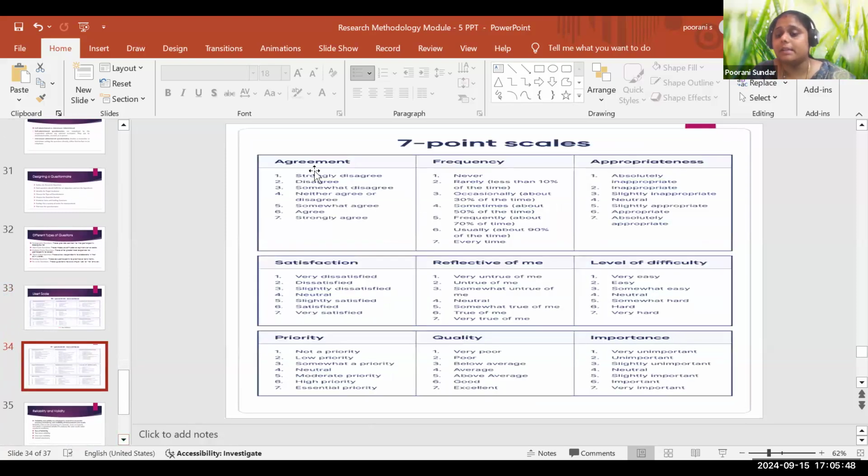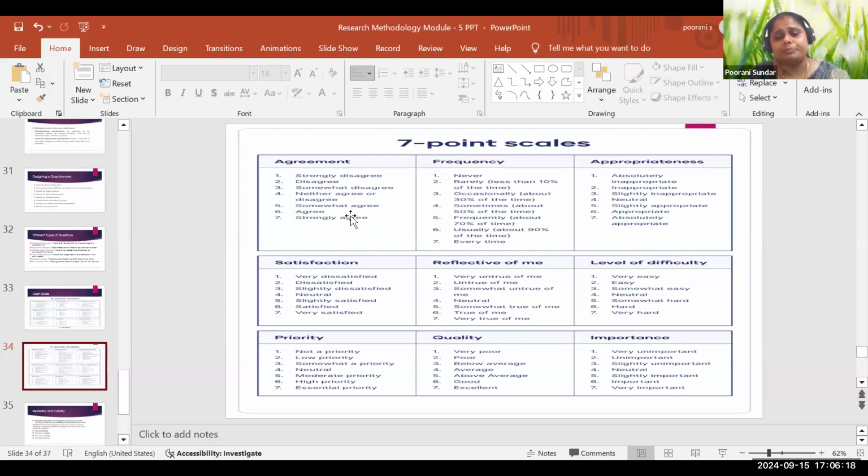And also there is a 7-point scale. It is the same thing, but here the number of points differs, it is 7. When you talk about agreement: strongly disagree, somewhat disagree, neither agree nor disagree, somewhat agree, strongly agree. Usually people will go for a 7-point scale to get a deeper understanding or a more diverse view.